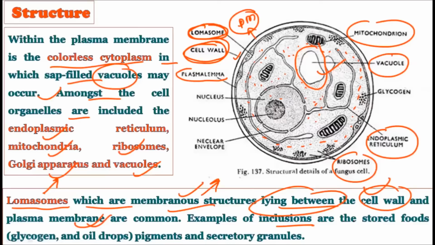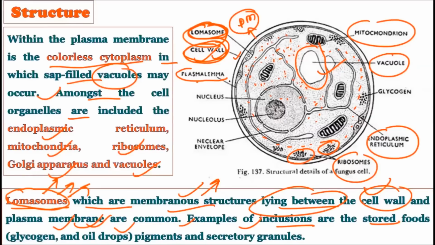Okay, now examples of the inclusion bodies are the stored foods. The stored foods are also there in the form of inclusion bodies like glycogen and oil droplets, pigments, and the secretory granules. Okay, you can observe the granules inside the cells as well, right? These granules can be the glycogens or the oil drops. And there may be some secretory granules as well. Okay, now let us consider the next point.